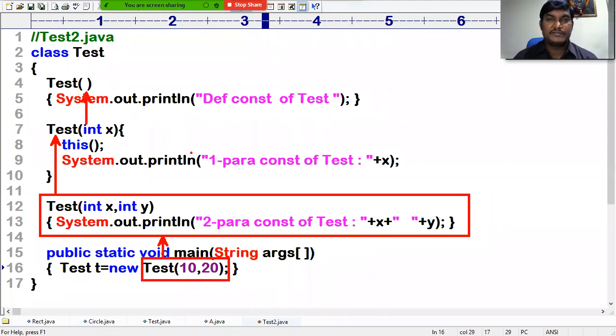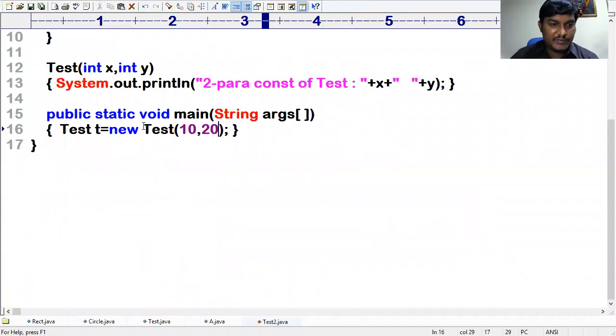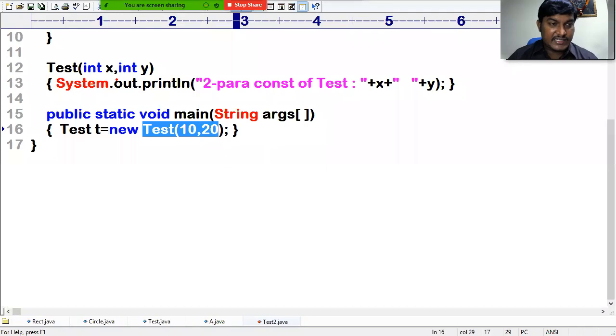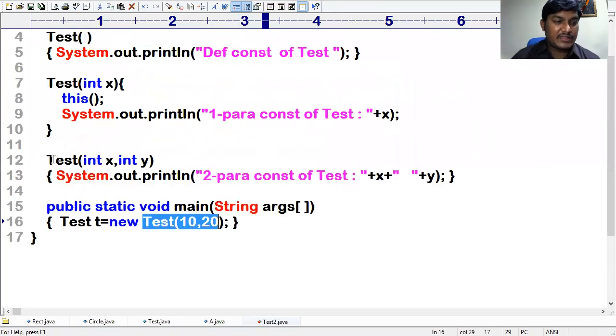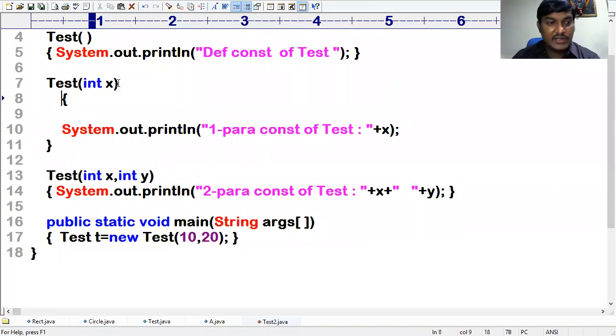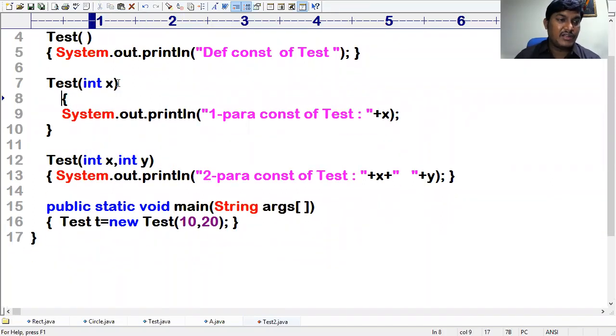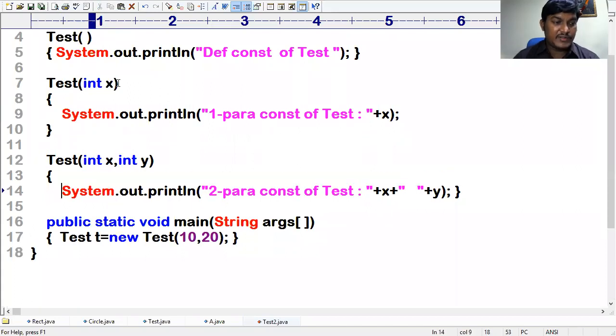This is my flow. So the two-parameterized constructor needs to call the one-parameterized constructor, and the one-parameterized constructor needs to call the parameterless constructor. This is what I want to do now. You're calling the two-parameterized constructor. Already 10 is taken into x, 20 is taken into y. But what is my requirement? When I call this constructor, it should call this constructor. Which constructor do you want to call? The one-parameterized constructor. Then you have to use this.